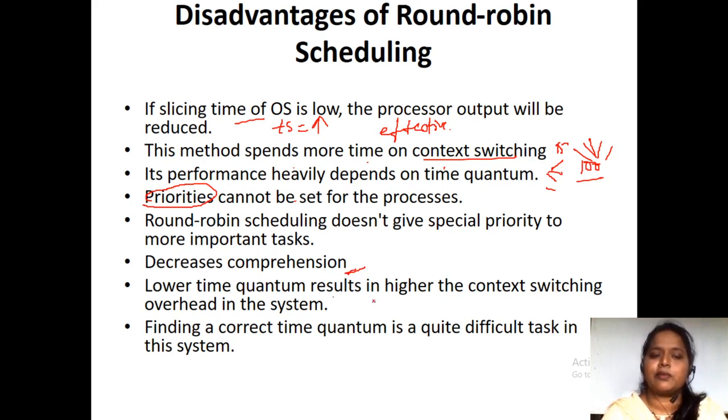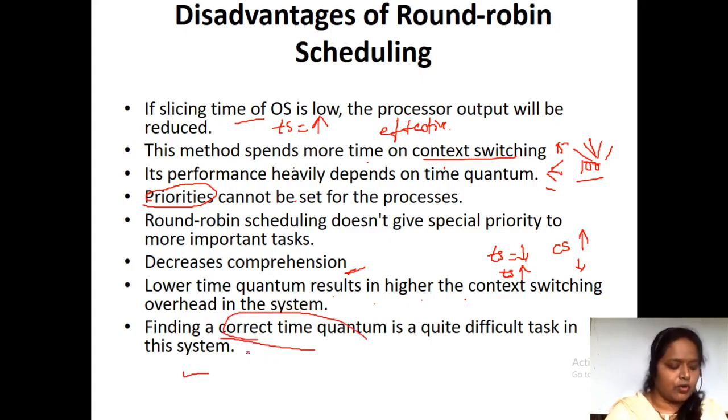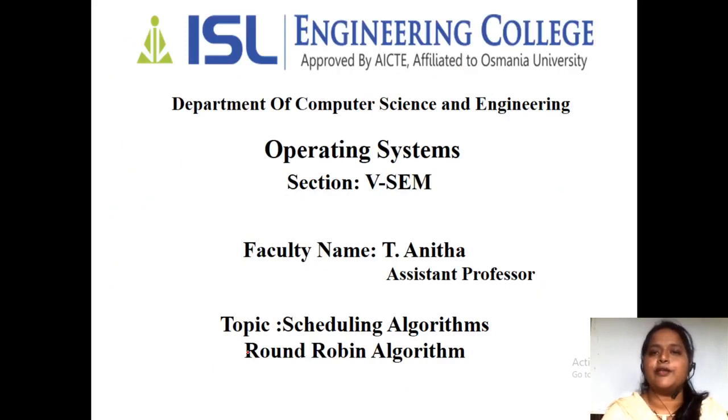A lower time quantum results in higher context switching. So if the time slice is reduced, context switching is high. If the time slice is increased, context switching will depend on the processes. Choosing the quantum is quite a difficult task in this system. We have to give a correct quantum time, which is very difficult. This is how the round robin scheduling algorithm works. You just practice by taking 2 or 3 examples, so that you have a clear idea to solve the problem. Thank you all students. Have a great day.